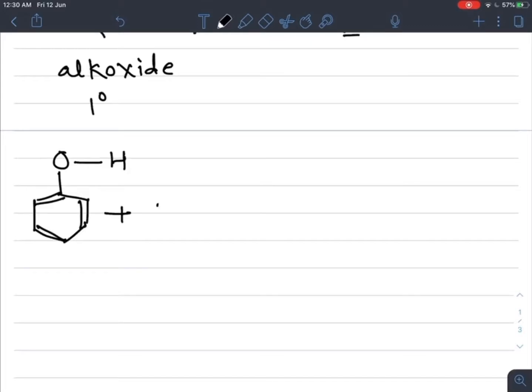When this phenol is dissolved in water, it reversibly gives, now what happens here, this phenol donates the H plus ion, and there is a formation of phenoxide ion. So, O minus attached to this benzene ring, there is a formation of phenoxide ion.